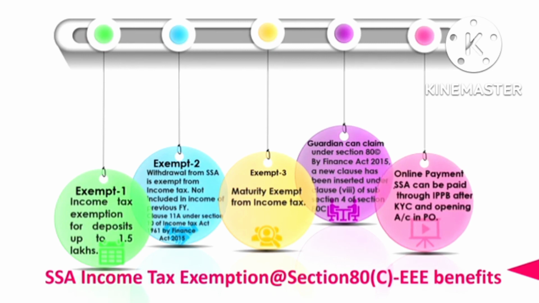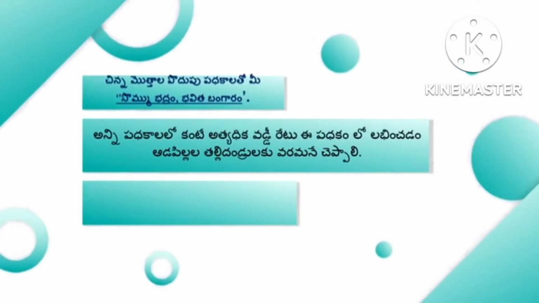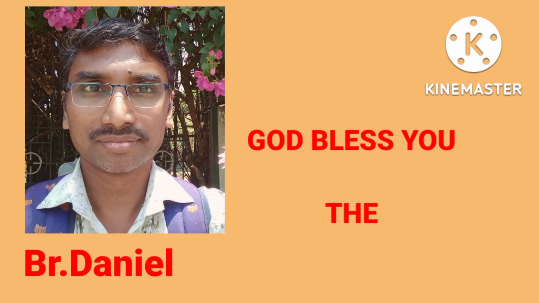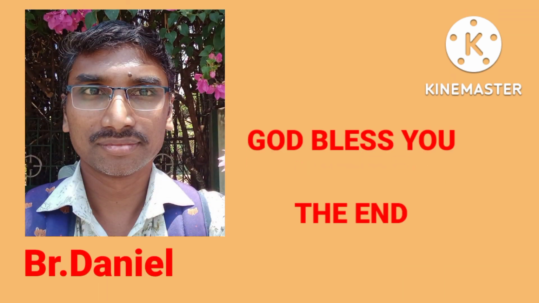One more thing is that online payment of SSA can be made through the IPPB app, that is India Post Payments Bank app, after submitting the KYC documents and opening an account in the post office also. So this is all about the Sukanya Samriddhi information, and those who are having a girl child, the parents definitely can go for this account, which has the highest rate of interest.